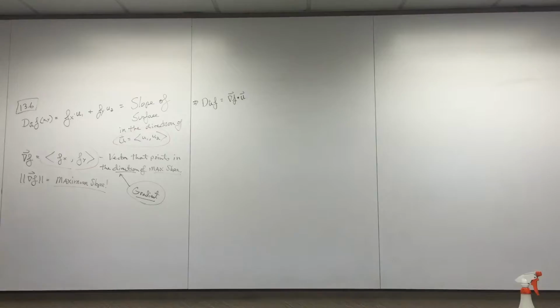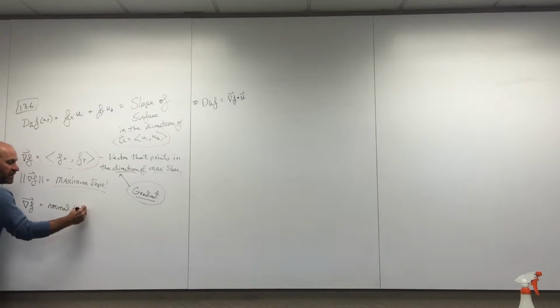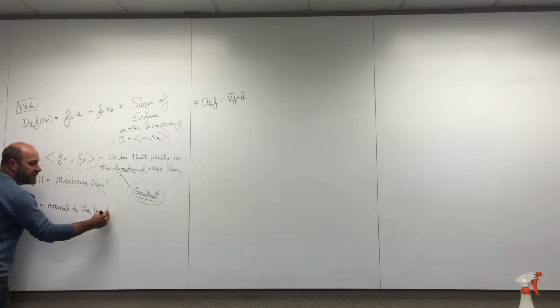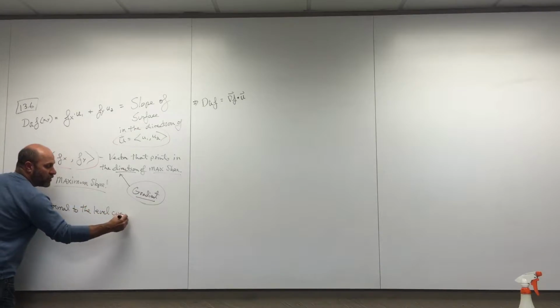Here's the other funny thing about the gradient. I'll just say it, and then we'll do a problem to illustrate it. This is a true fact about the gradient I didn't get to Friday. The gradient is this vector, and it is always normal to the level curves of the surface.